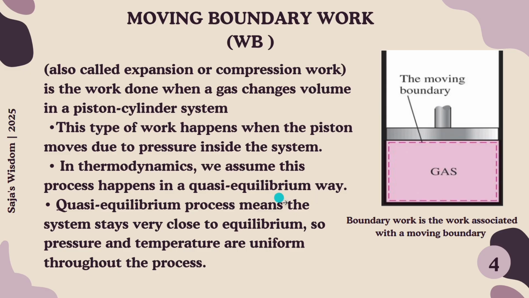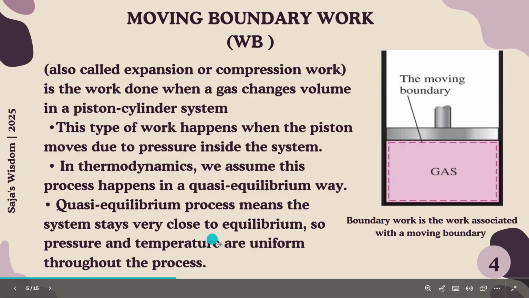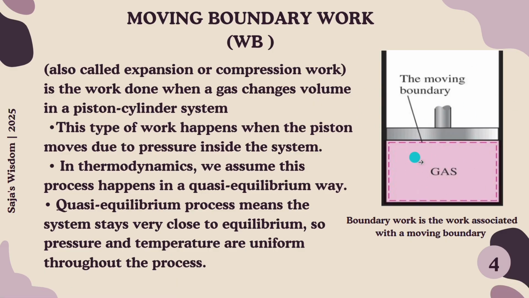We already studied in the first chapter that a quasi-equilibrium state is a state which is so near to being in equilibrium, so it's almost in equilibrium state. So a quasi-equilibrium process means the system stays very close to equilibrium, so pressure and temperature are uniform throughout the process. Boundary work is the work associated with a moving boundary. So this is a picture representing this saying.